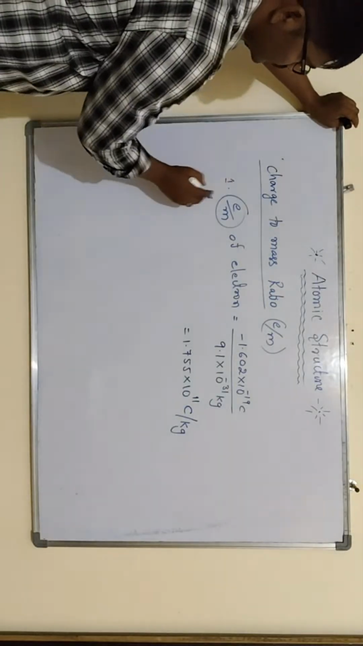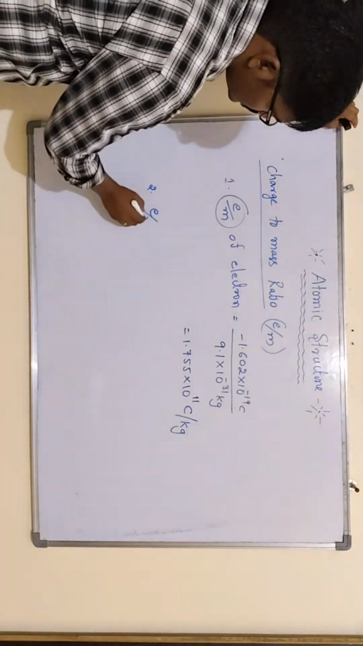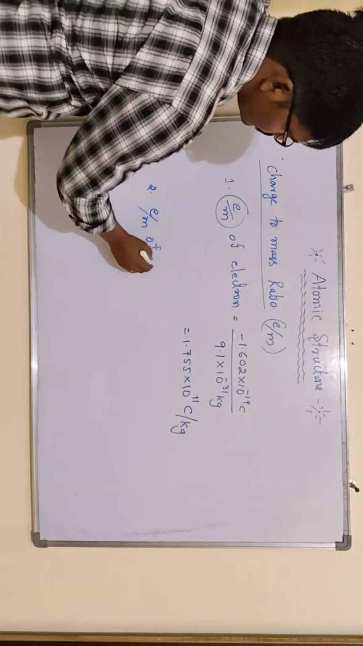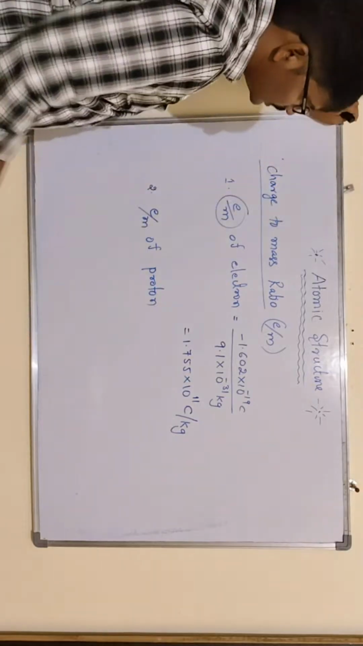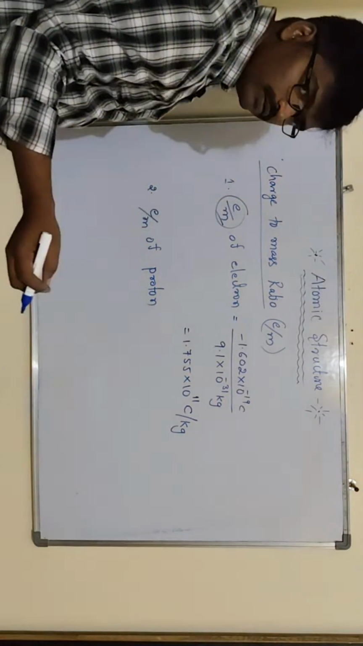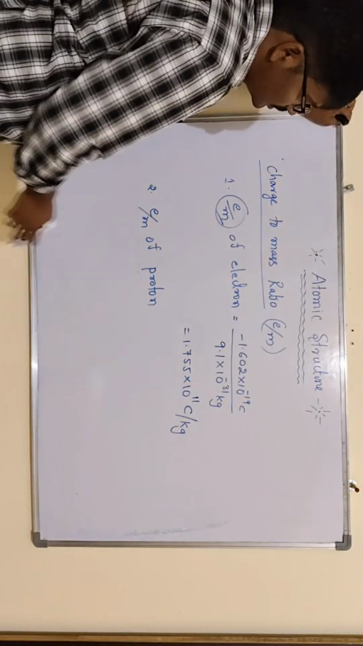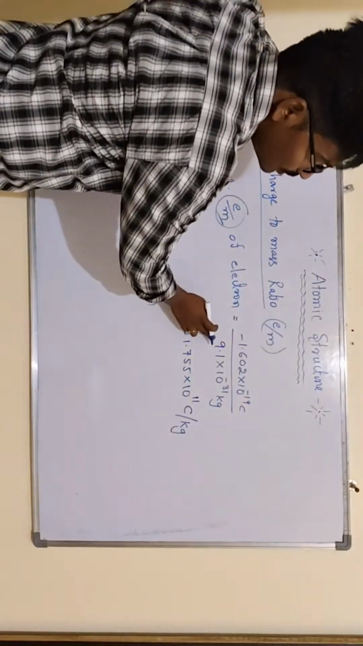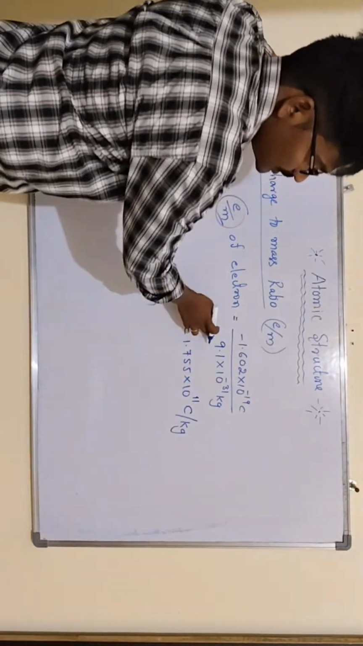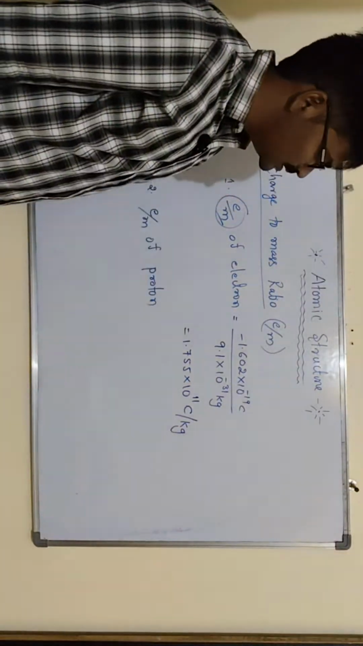Then the second one, the charge to mass ratio of proton. You have to remember that the mass of electron is very, very less when compared to the mass of proton. So the charge to mass ratio of electron is greater. Once the denominator value is very less when compared to the other one, then automatically the value will increase.